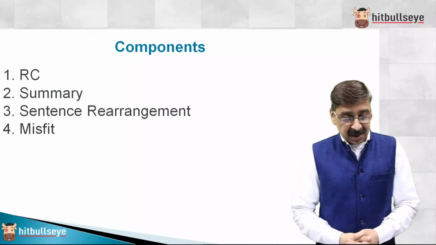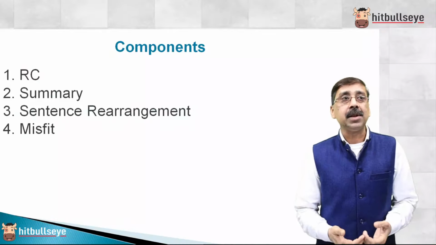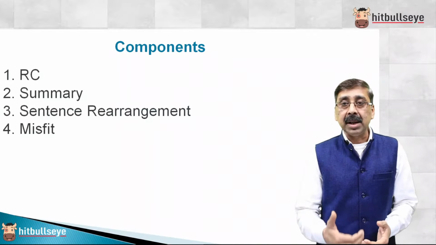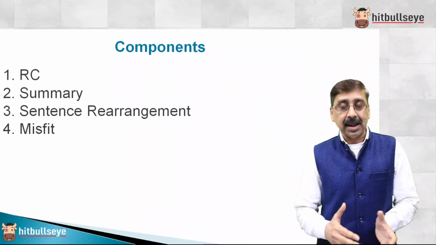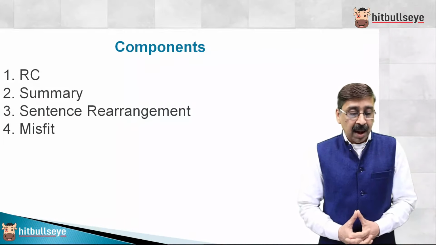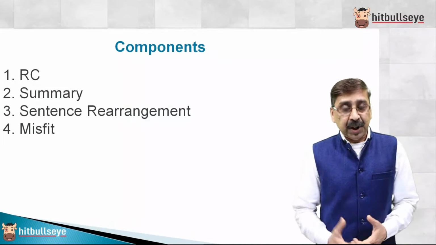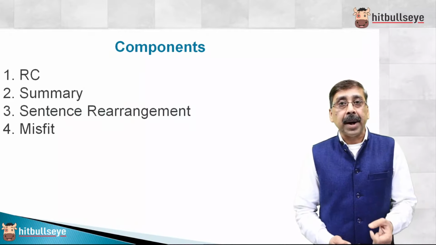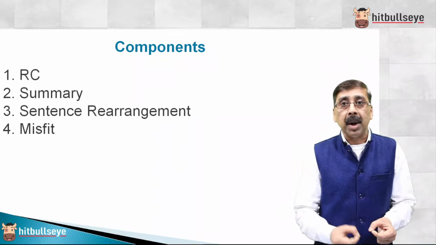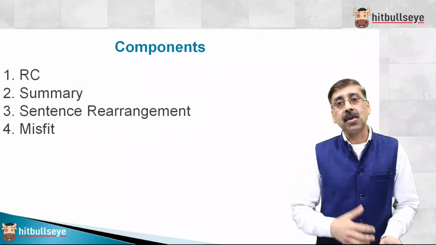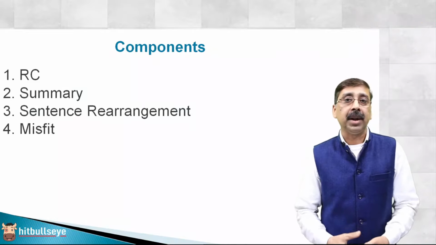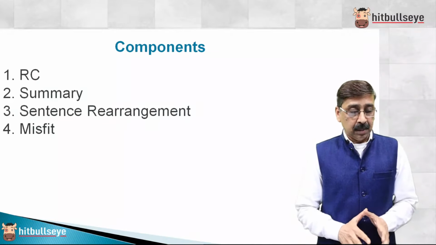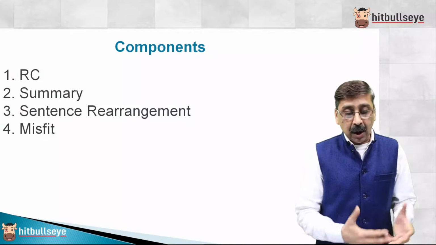In sentence arrangement, a couple of sentences, normally 4 or sometimes 5, are given to us, and we have to rearrange them in a proper logical order. This is called SR, or what we call para jumbles. And then we are given misfit also. In misfit, 4 sentences are generally given to us, and we have to find out which particular sentence is odd among the given sentences. That's called finding the misfit, or finding the odd one out. So guys, these are the components we should be very careful about. We should be aware of all these 4 components.